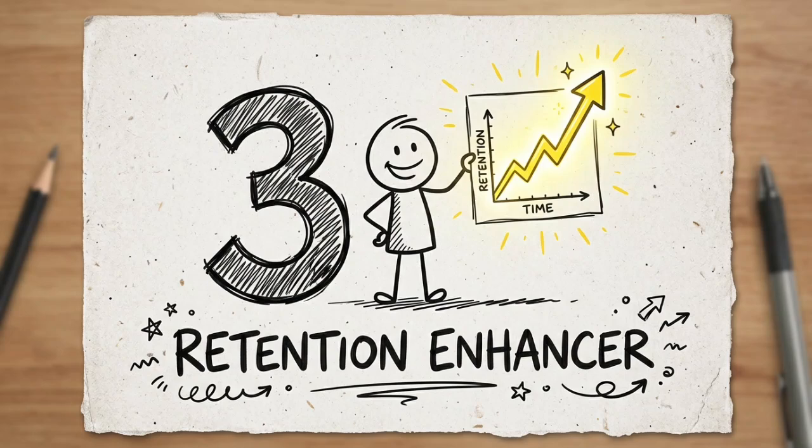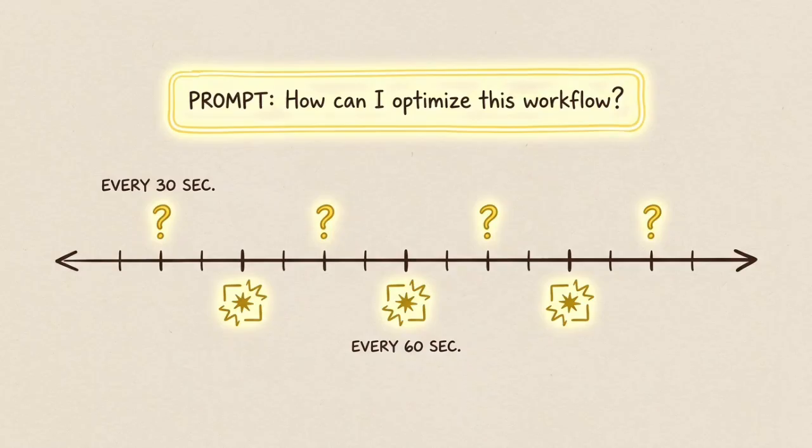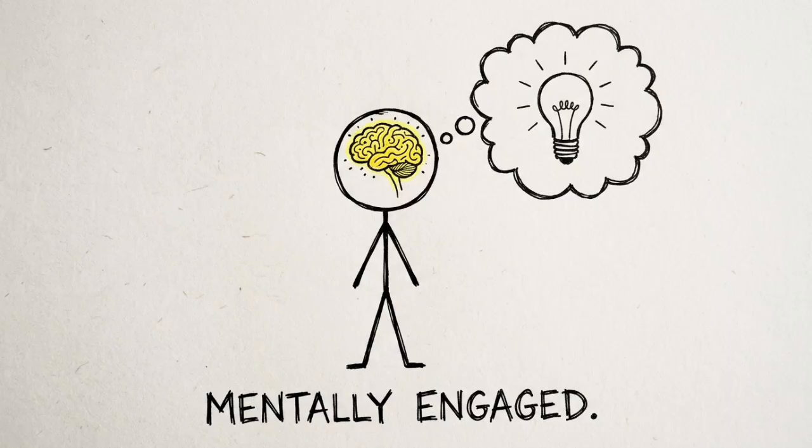Prompt number 3, the retention enhancer. Take this script outline and add a rhetorical question every 30 seconds. Also add a pattern interrupt every 60 seconds. This keeps viewers mentally engaged.